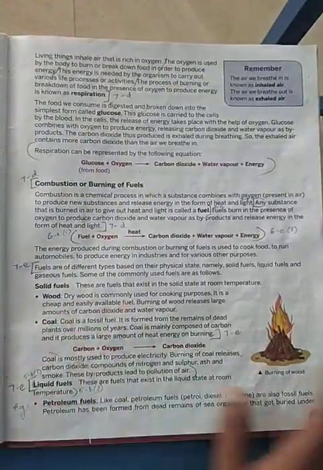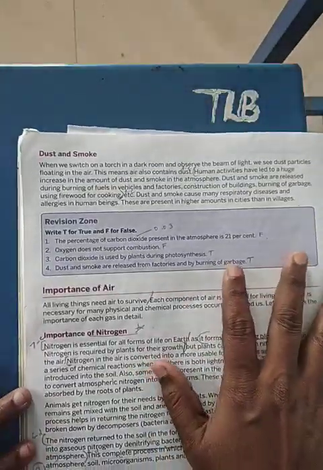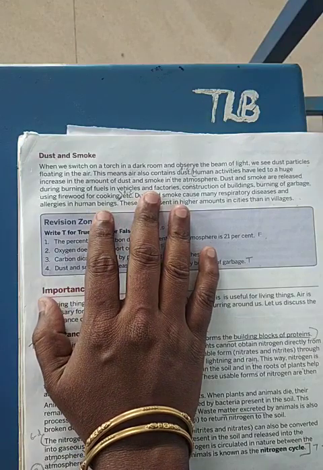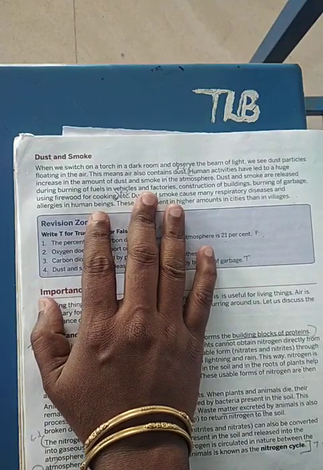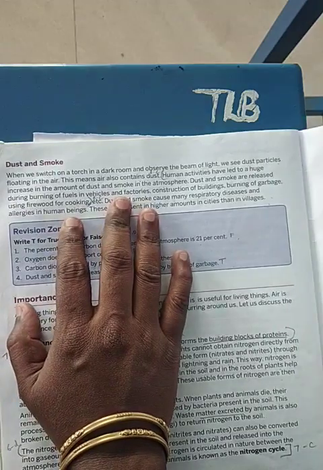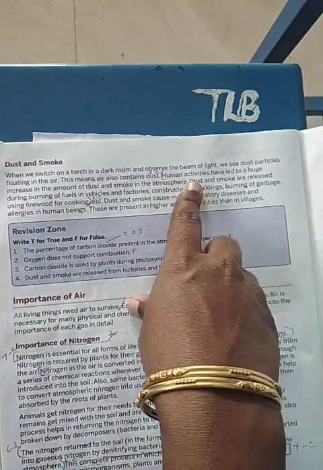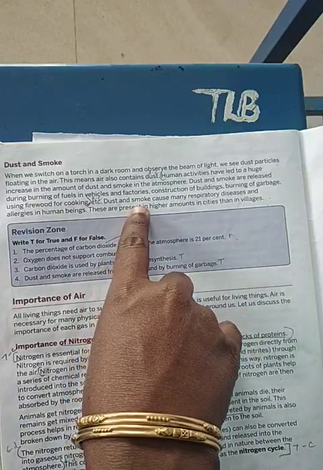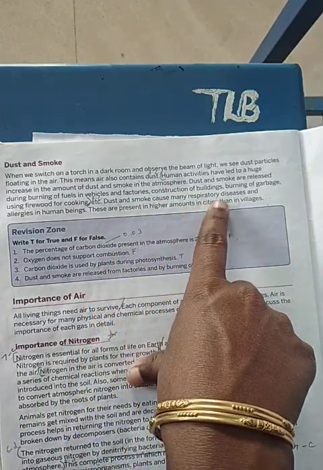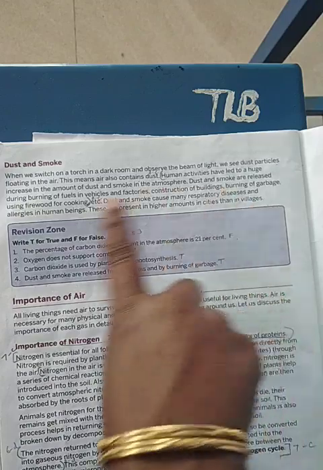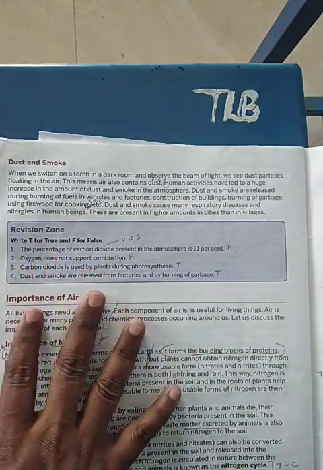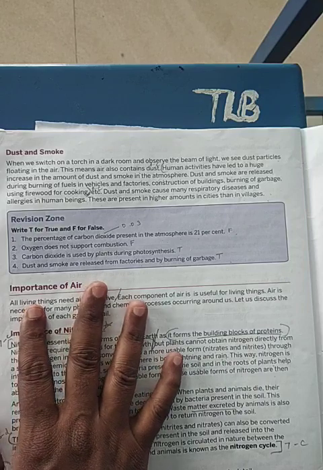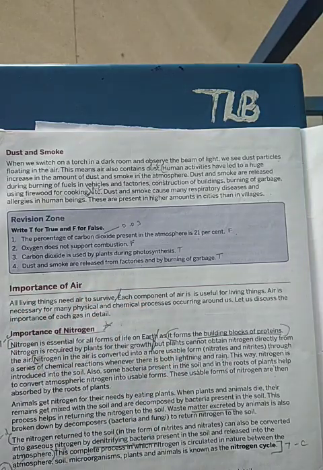Okay. Now the last component is the dust and smoke. You will be getting the dust and the smoke from all the vehicles and factories, okay, and human activities. All this will give rise to dust and smoke. This dust and smoke may cause many respiratory diseases and allergies, and they are present in higher amounts in the cities than in the villages.